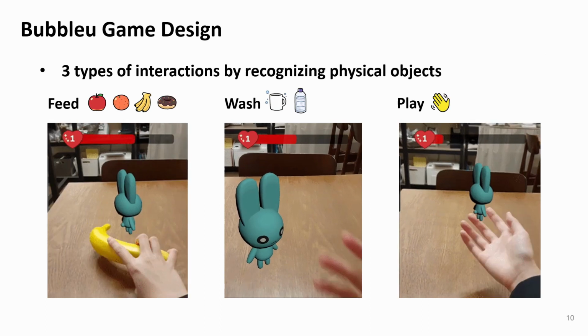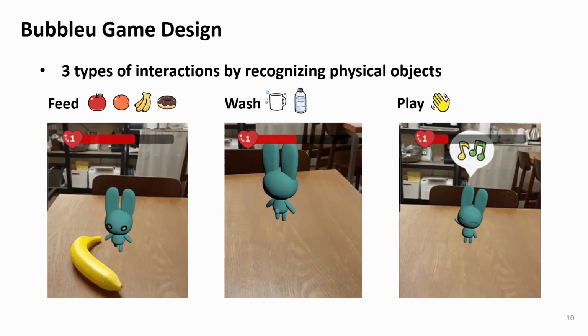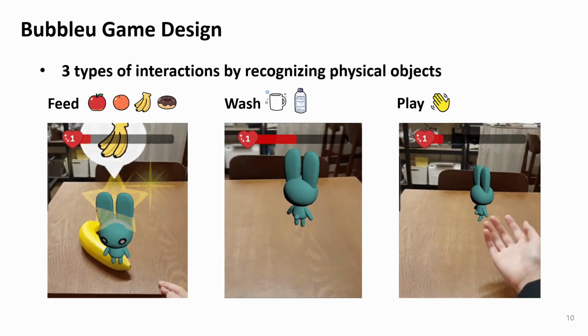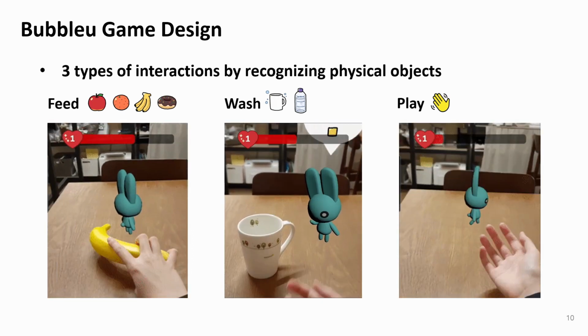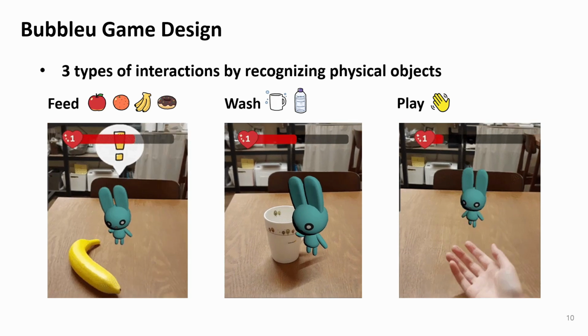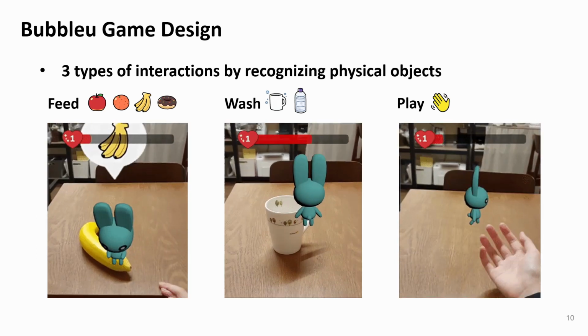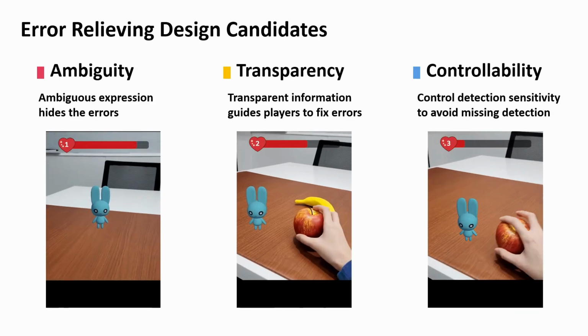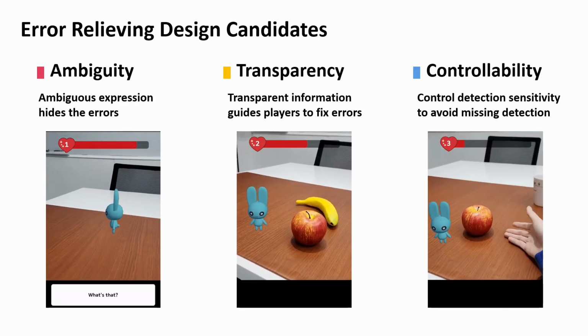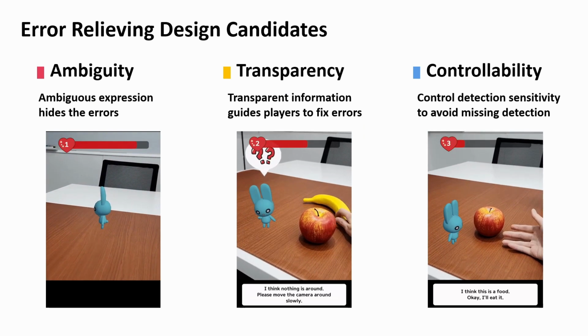This is how Bubbleu plays. Bubbleu is an AR pet breeding simulation game. The player can interact with a virtual pet by manipulating diverse real objects. Bubbleu provides 3 types of interactions: feed, watch, and play. The baseline Bubbleu played well, but the errors in object detection disturbed the gameplay a lot.